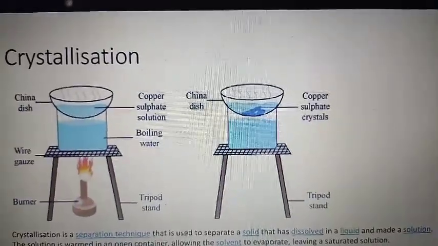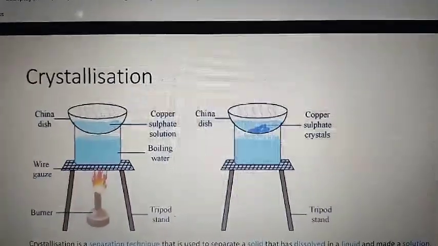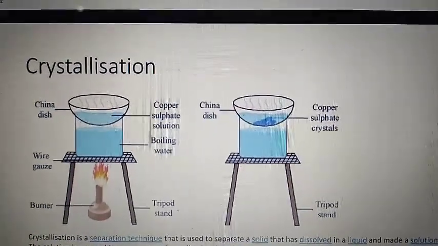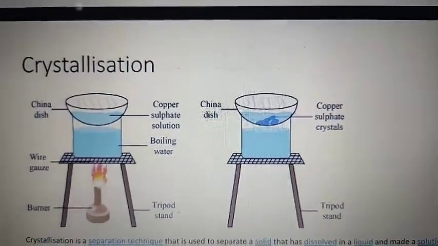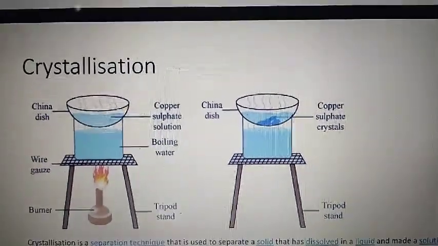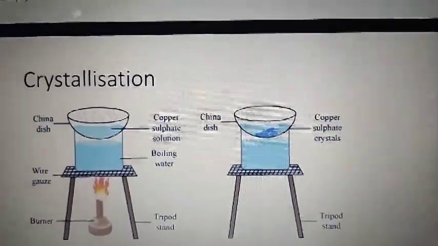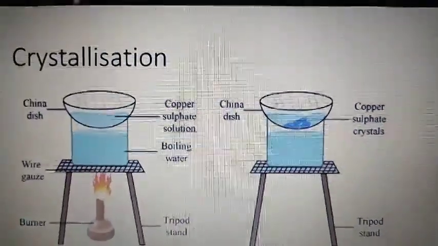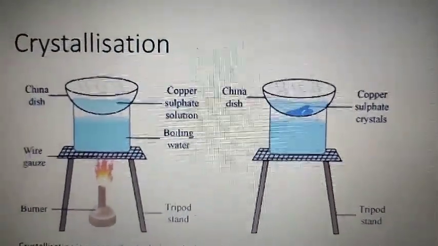Then heat the solution on a low flame to dissolve any undissolved alum. Filter the hot solution through a filter paper and collect the filtrate in another dish. The insoluble impurities are left behind on the filter paper. Allow the hot filtrate to cool for about an hour. You will see crystals of alum in the china dish or beaker. Now separate the crystals from the solution and dry them. You will get the crystals of alum. The same process is applied here, but here they are getting crystals of copper sulfate solution.